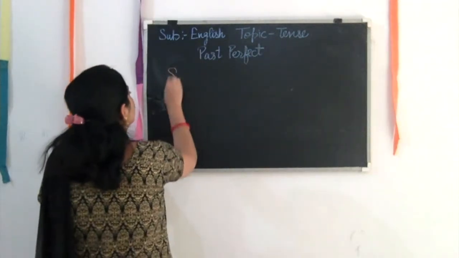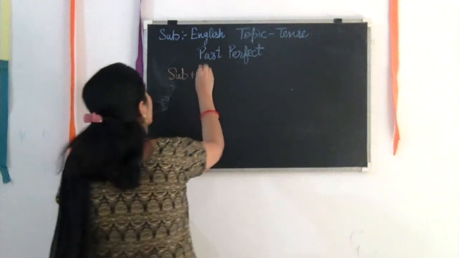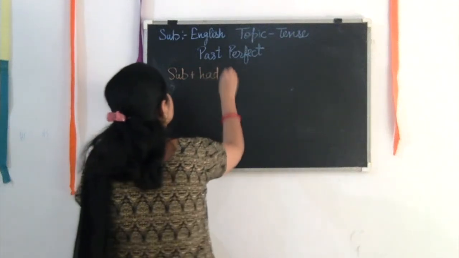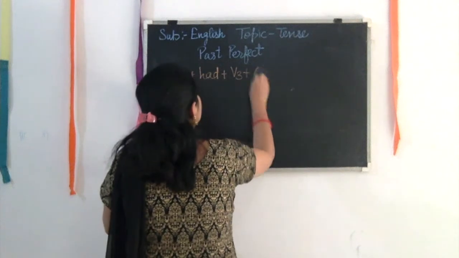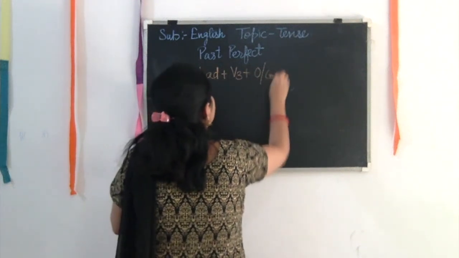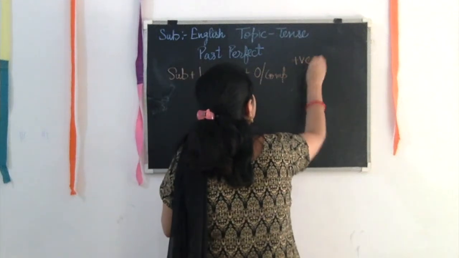Future. Subject plus had plus verb third form plus object or the complement. Positive form.